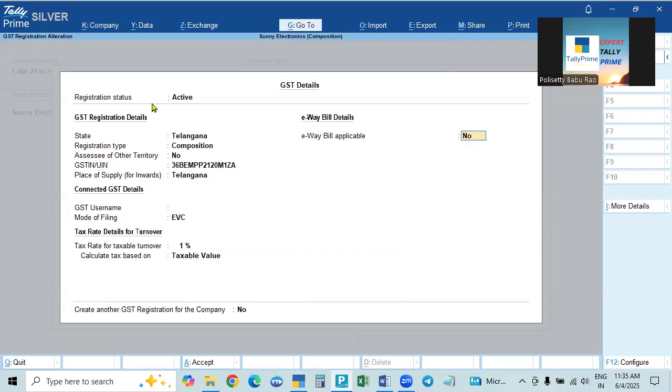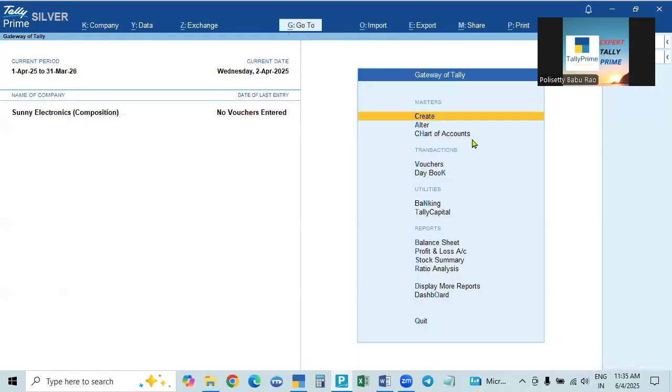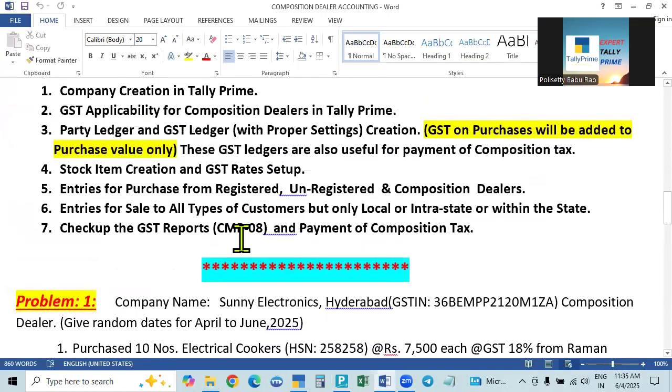E-invoice is not applicable to the composition dealer. Okay, because if in any previous year the turnover crosses 5 crores, then only e-invoice is applicable. But 5 crores means, this limit itself is 1.5 crore for the composition dealer. That is why e-invoice is not applicable. And e-way bill, if they are sending goods worth more than 50,000, we have to issue that. We are selecting no and accepting. Okay. So this is done, and then accept, the features are completed. This is all done now.